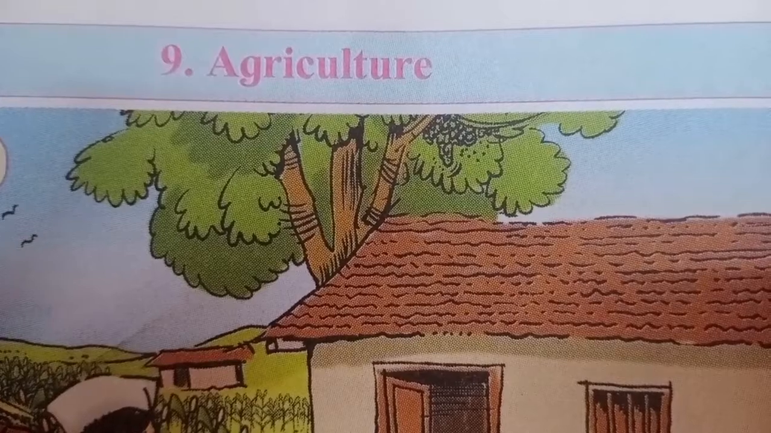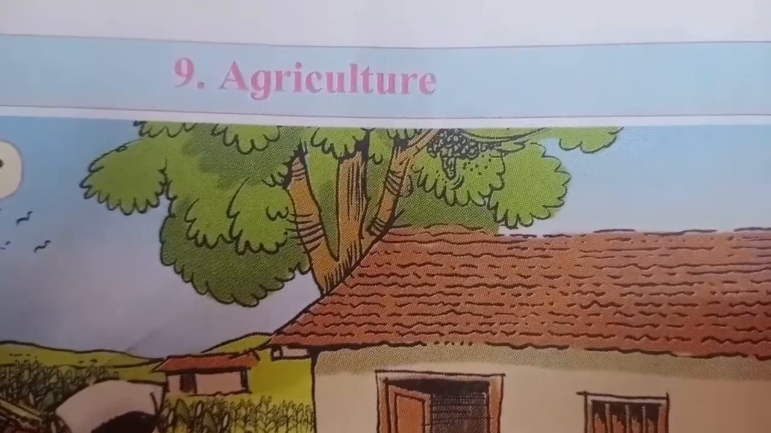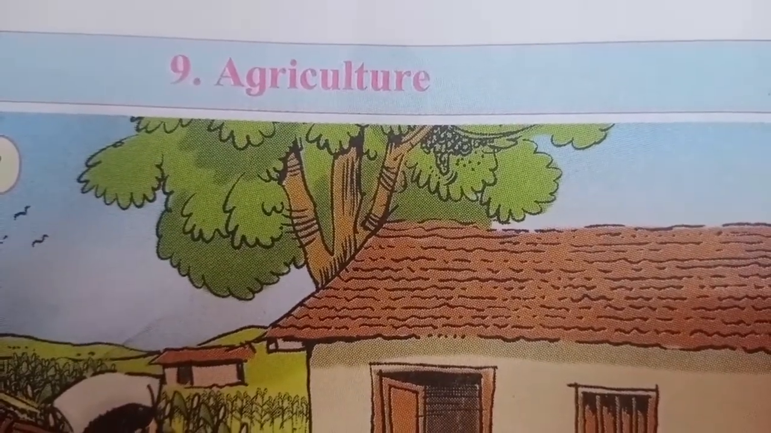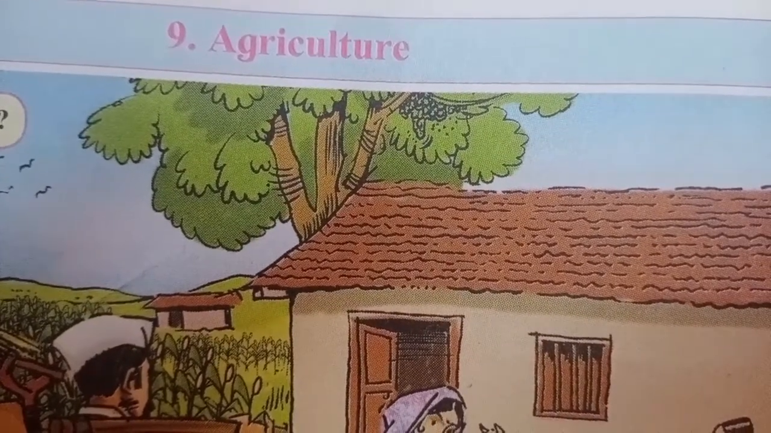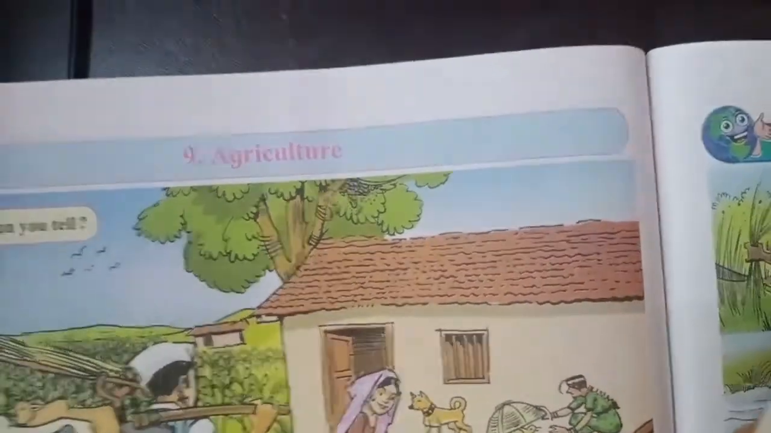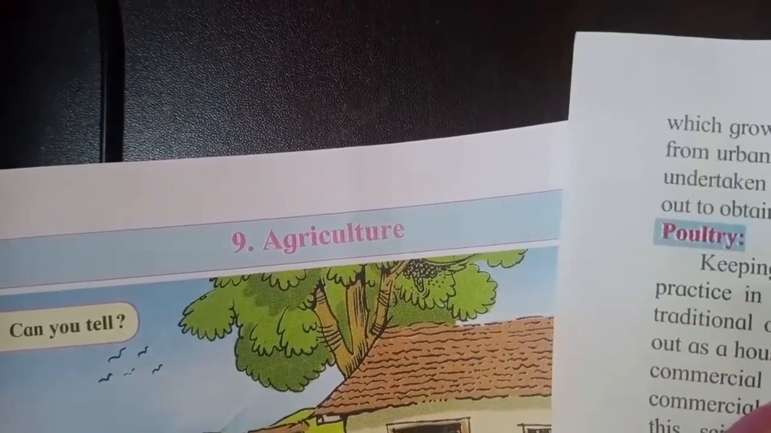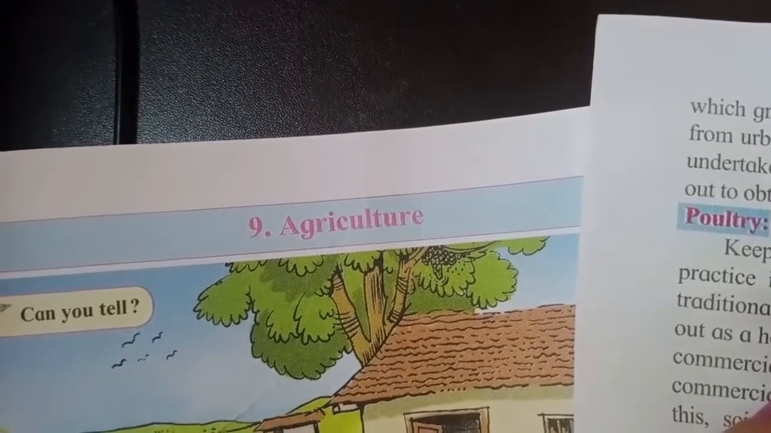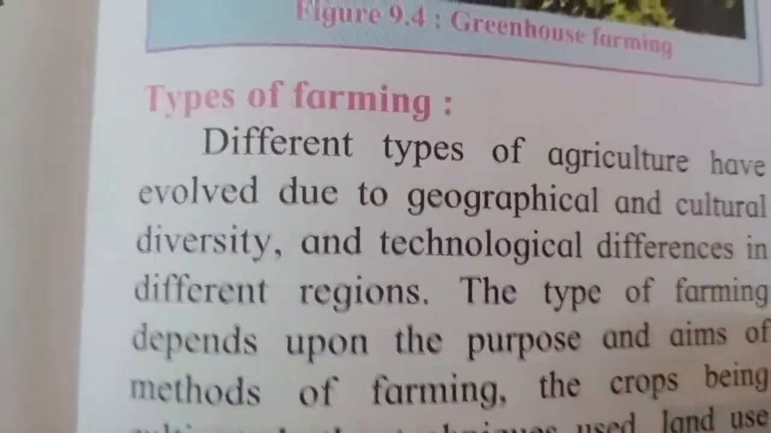We have already started with Geography lesson number 9, Agriculture. In our first video, we have studied about animal husbandry, in which we have studied about dairy farming, sheep and goat rearing. Then we have studied about poultry, beekeeping, pisciculture, sericulture and nursery. Now in our today's video, we are going to study about types of farming.